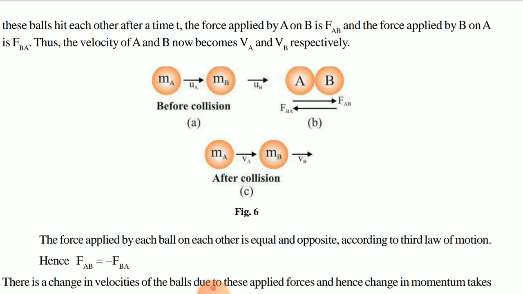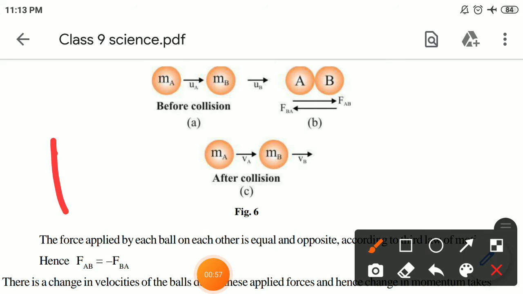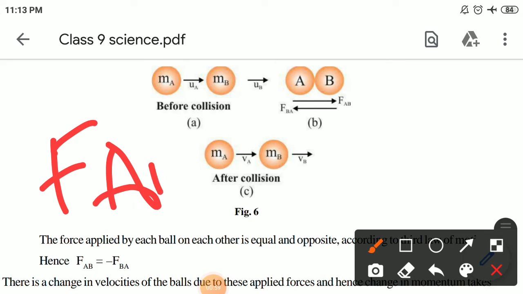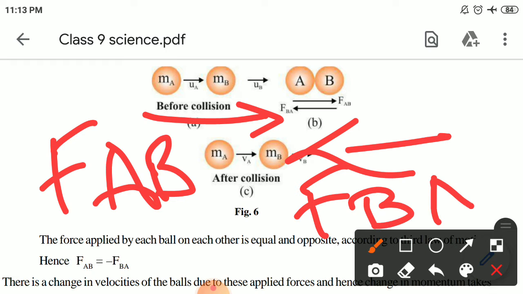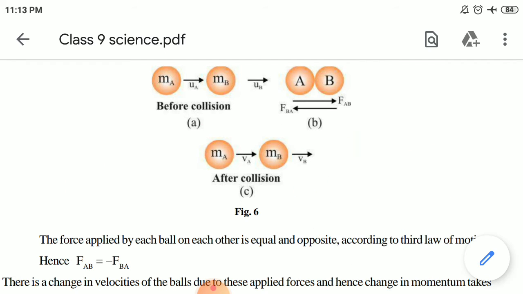But as you can see in this, FAB when it is going from left to right, and when it is coming back it will become FBA. That is, the force is exerted from left to right and right to left. I hope you had understood. So children, here before collision and after collision, UA will be the velocity before and after it will become VA.